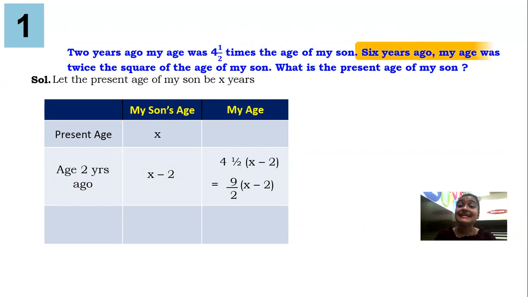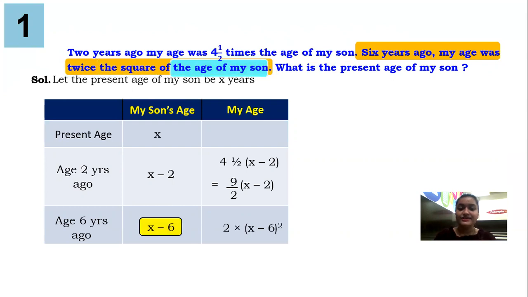Now, 6 years ago. Guys, today my son's age is x. 6 years ago, x minus 6. And at that time, my age was twice the square of the age of my son. So over here guys, my age 2 years ago is 9 upon 2 x minus 2. 6 years ago is 2 into x minus 6, the whole square.